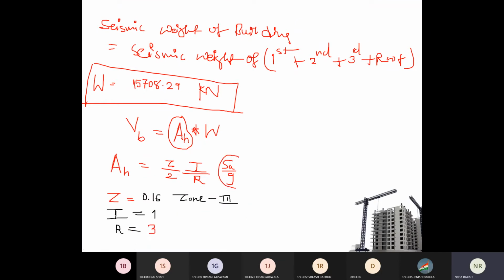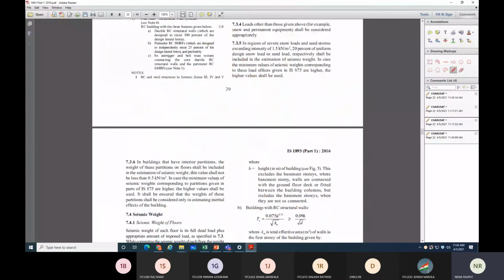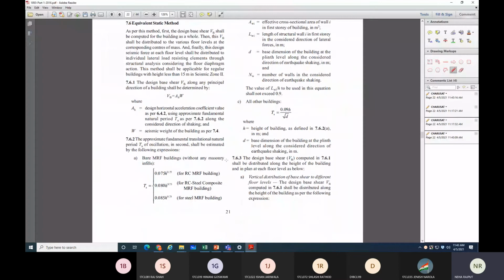Now coming to this Sa by g. For this Sa by g, what is required? Type of soil and natural time period of the structure. Right. As it is not clearly mentioned which parameter to consider for time period of the structure, we will consider this is a bare moment resisting frame, our OMRF building.